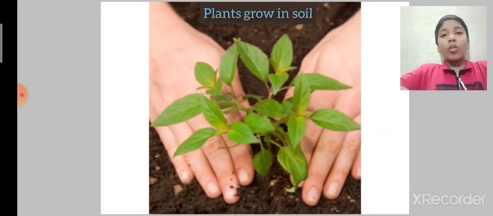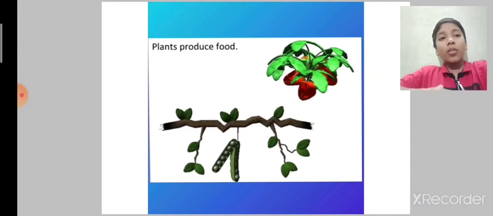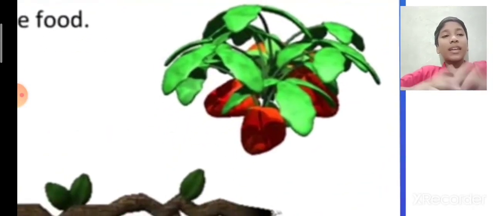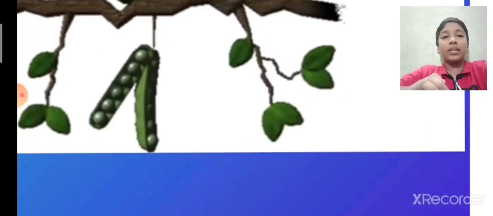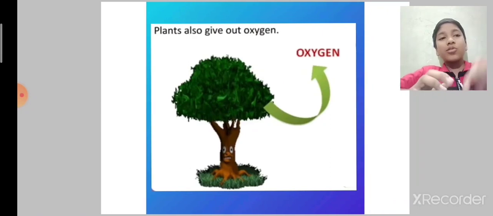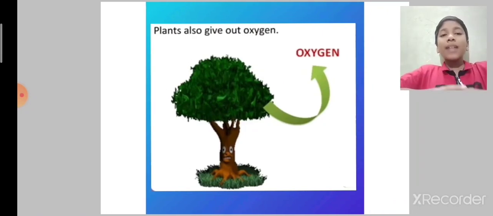Most of the plants take their nutrients from soil, right? So, plants produce their food. See, they are producing fruits and some vegetables. So, this helps us to eat. Next, plants also give out oxygen which we and animals breathe to stay alive.